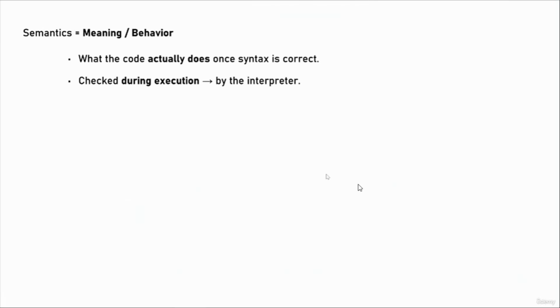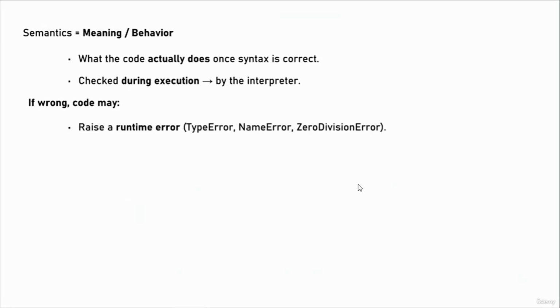For semantics, the interpreter is responsible. So it happens during our interpretation phase, after our compilation phase. If our compilation phase was good and there weren't any errors, we can go further to our interpretation phase. The interpretation phase will still check for some semantic errors, right? If something is wrong, the code may raise a runtime error, for example, a type error, name error, or zero division error, or it will run but produce a logic bug, which actually means a wrong result.